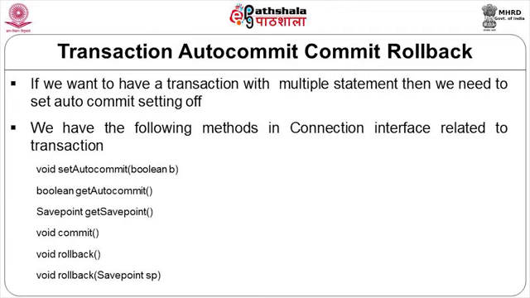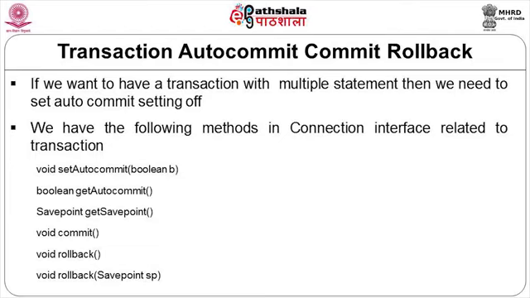Similarly here, in the java.sql package, the Connection interface provides us with a method called setSavepoint, which would return an object of Savepoint. The Savepoint object which is returned here can then be used in your rollback method.